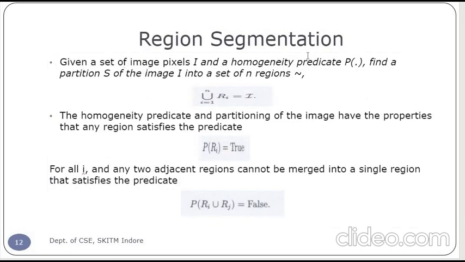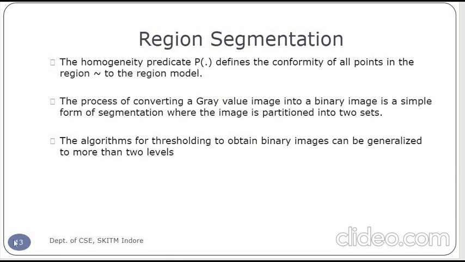So let us discuss more about region segmentation. We have an image I and a homogeneity predicate, and we are segmenting the image I into a set S of n regions. The homogeneity predicate and partitioning of the image have the property that any region satisfies the predicate. If it is true that they are of the same region, then we merge them into a single region; otherwise we do not merge the two regions.